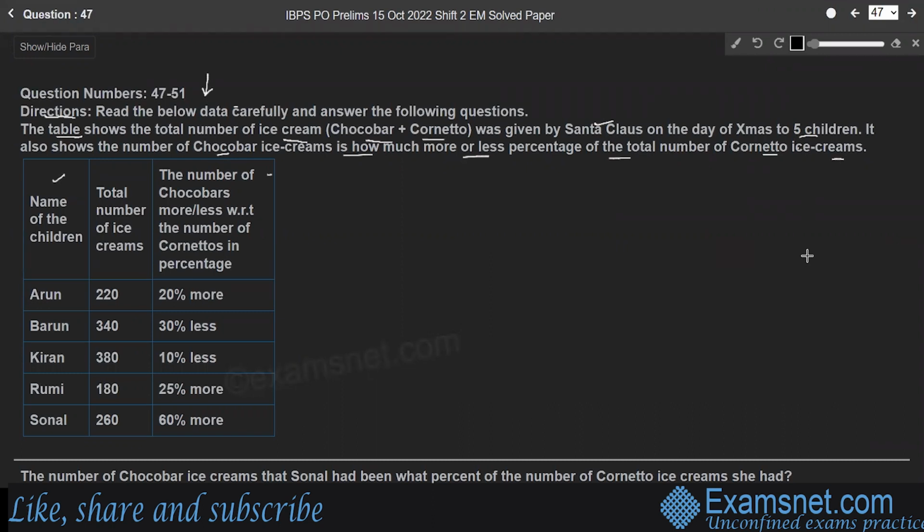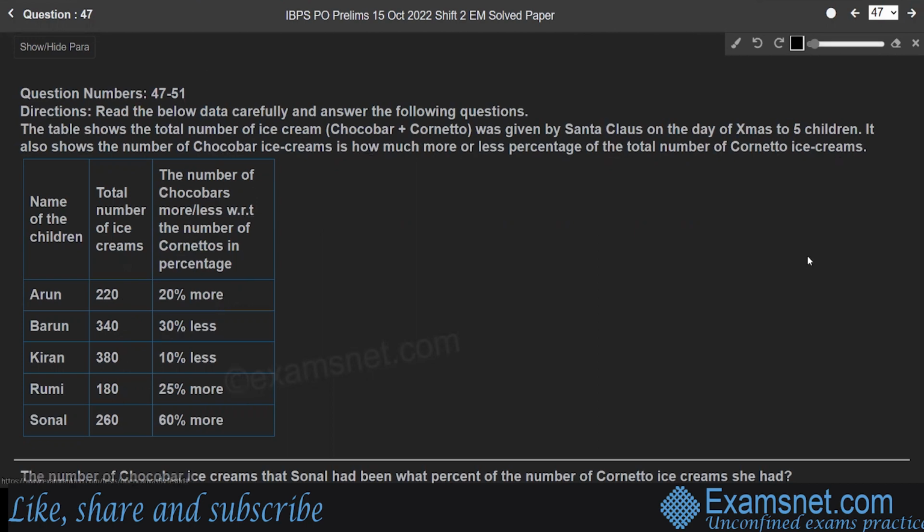Here in the given table, in the first column, the names of the children: Arun, Barun, Kiran, Rumi and Sonal. The total number of ice creams given is 220, 340, 380, 180 and 260 by Santa Claus on the day of Xmas, right? And the number of chocobars more or less with respect to the number of cornettos in percentage. So here, the number of chocobars is 20% more than the number of cornettos, right? Here for Barun, the number of chocobars is 30% less than the number of cornettos, right? So similarly for the below people, right?